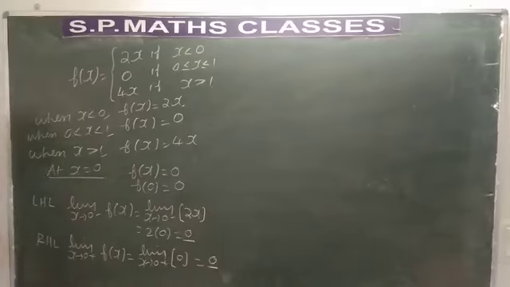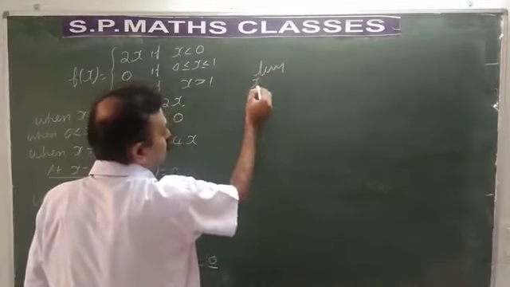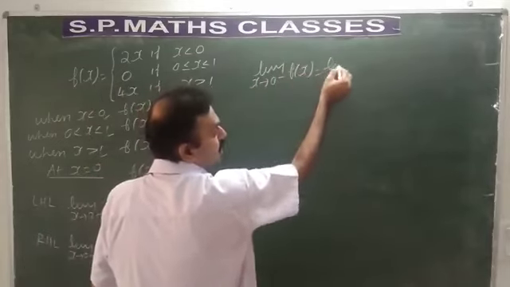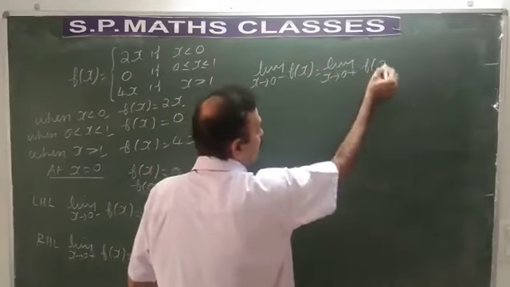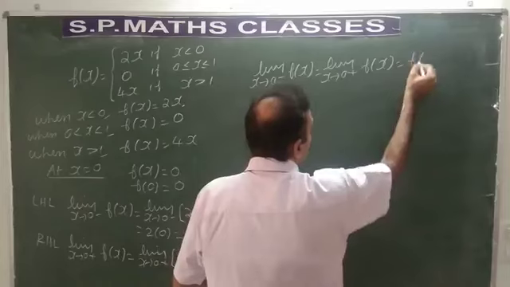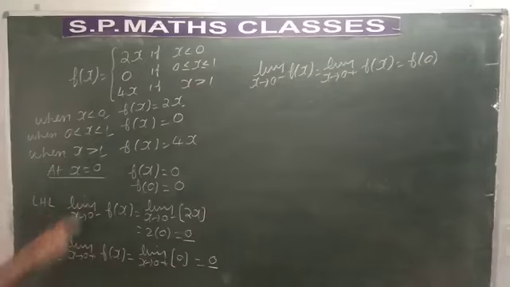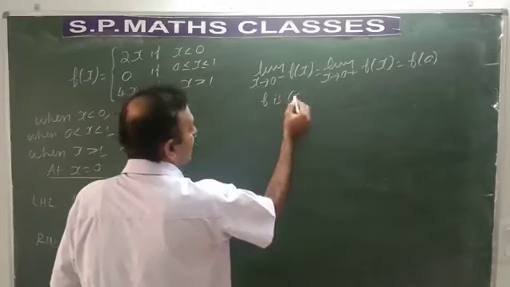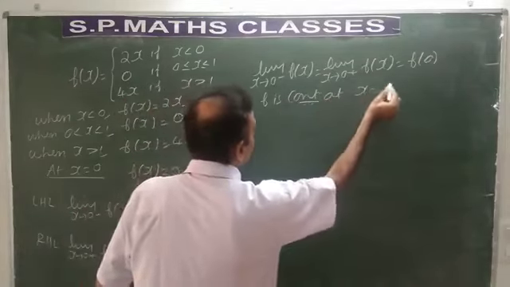So I conclude here: limit as x tends to 0 minus f of x is equal to limit as x tends to 0 plus f of x is equal to f of 0. All values are 0. So the left hand limit is equal to the right hand limit, that's equal to f of 0. So I conclude that f is continuous at x is equal to 0.